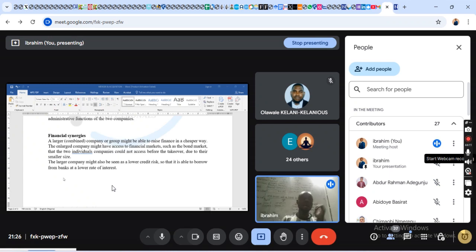Don't forget we have revenue synergy, cost synergy, and financial synergy. You have access to loans. You can borrow, because the large company may have access to credits, and this will give a lower rate of interest, and that is synergy. Don't forget, synergy is divided into three: the revenue synergy, the cost synergy, and the financial synergy.